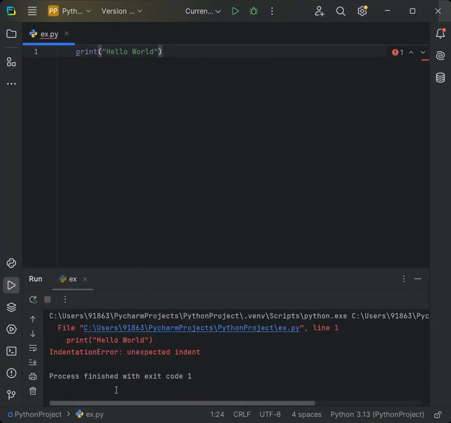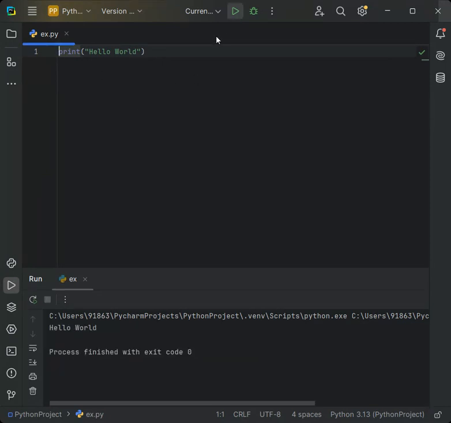Print hello world gives an indentation error: unexpected indent. In Python, we should not give extra spaces for any statement. We have to follow the indentation. Indentation is very much required in the Python programming language. Like this, it will print hello world.